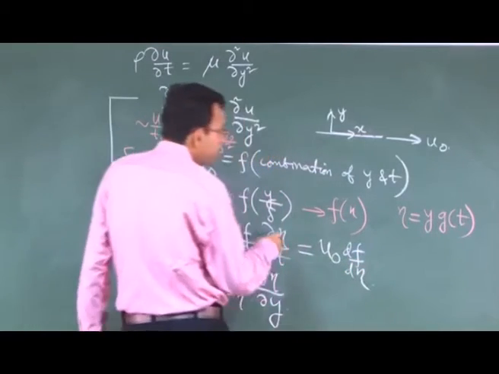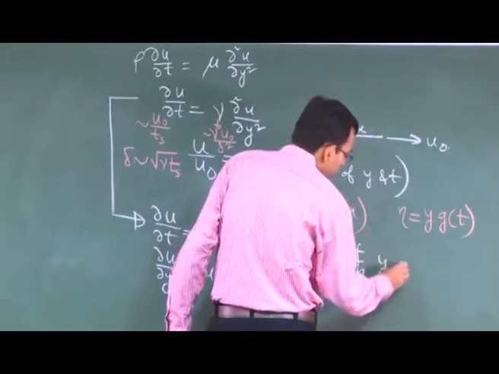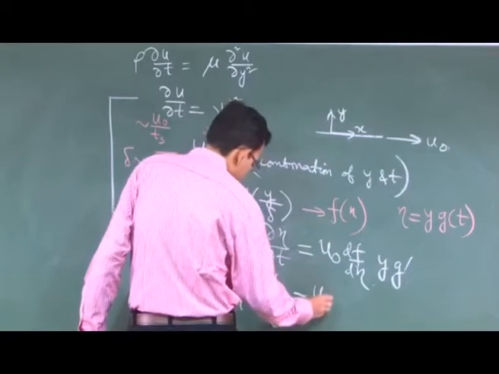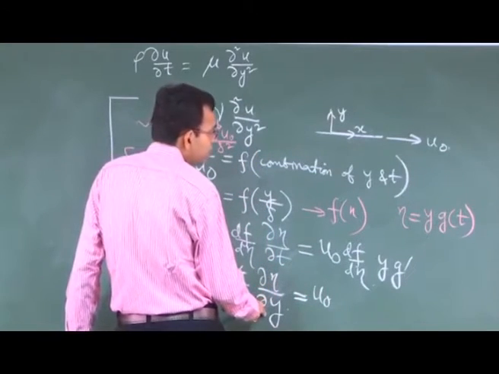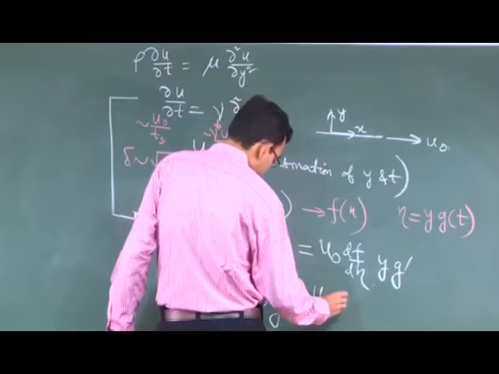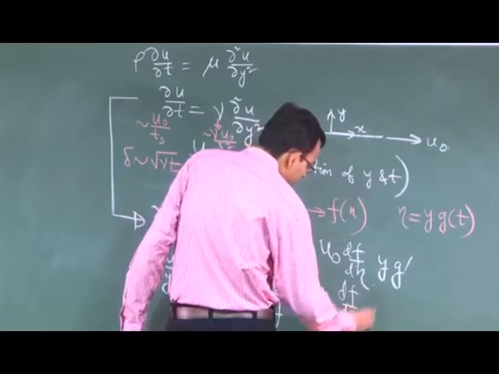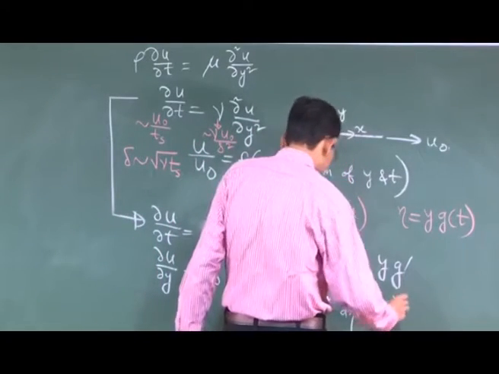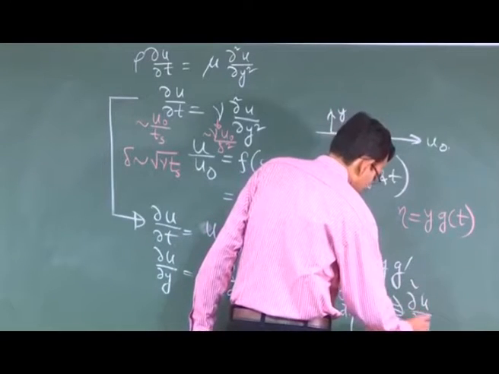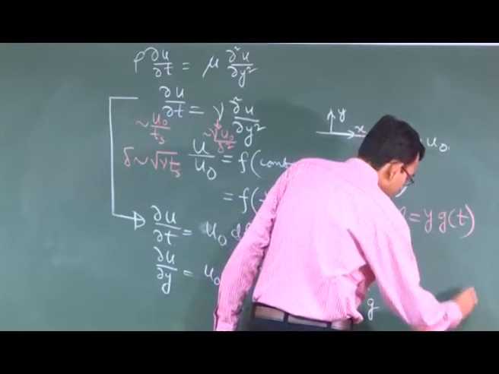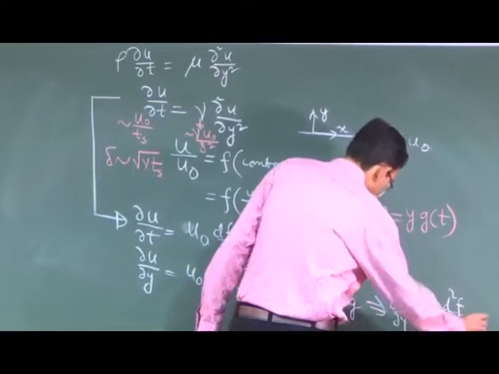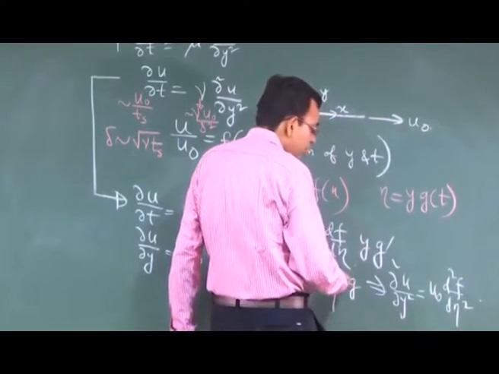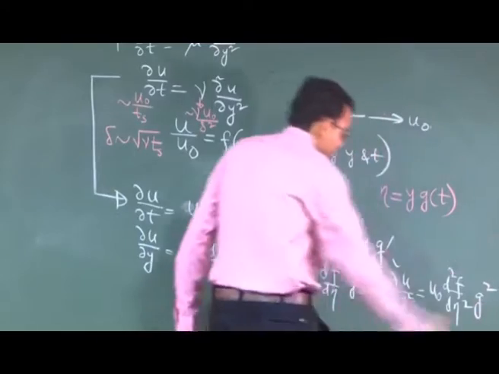What is the partial derivative of eta with respect to t? Y into g dash. And what is this? This is u0, and the partial derivative of eta with respect to y is g. So u0 df d eta into g. So its second derivative will be u0 d2f d eta 2. So you make it d eta of this into del eta del y, there will be another g coming up, so this will become g square.